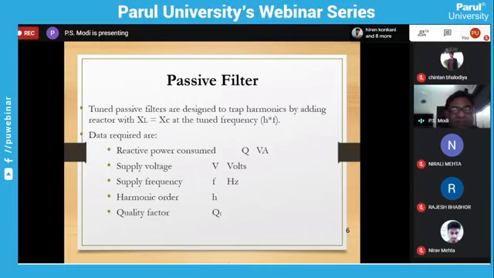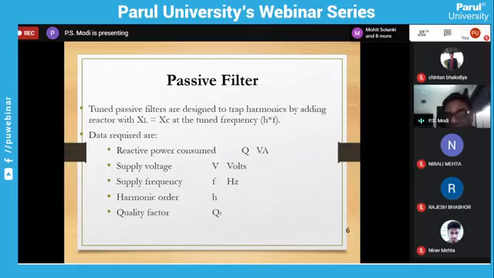A passive filter is specific; it can be used for a specific frequency. Suppose we want to remove the fifth harmonic component, then we have to design a passive filter which can work only for the fifth harmonic. Similarly, for the seventh harmonic, if we want to remove it, then again we have to go for a seventh harmonic design. So there are many limitations of the passive filter that we will discuss later on, but this is considered one of the solutions.